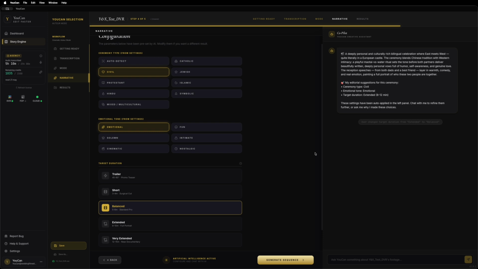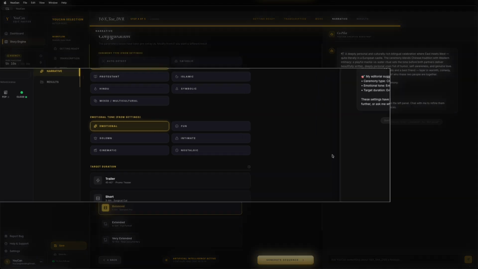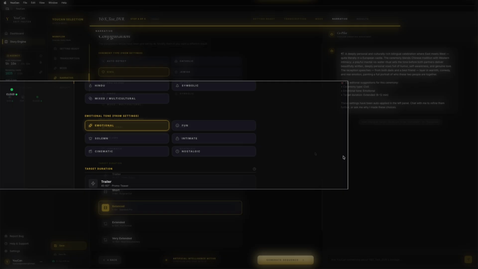Each ceremony has its own narrative structure inside the engine. A Catholic has the homily. A Jewish has the 7 blessings. The AI knows the difference. Emotional tone gives you 6 choices, from cinematic, if you want long breaths and a reflective rhythm, to nostalgic, for a soft, melancholic feel, with intimate, emotional, fun, and solemn in between.